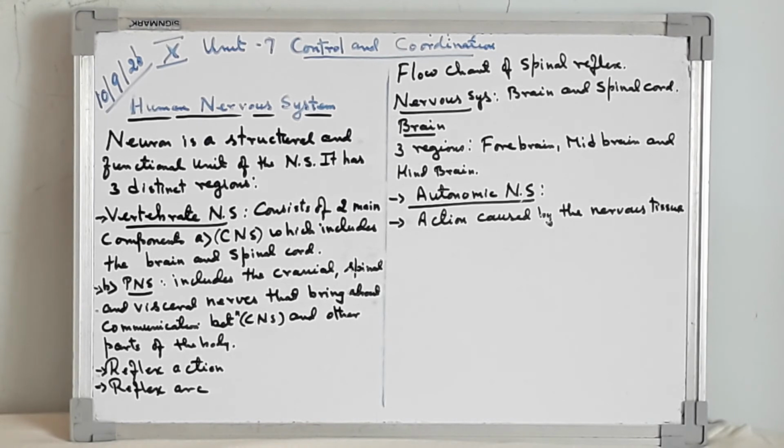Organs receive nerves from both these systems. They have opposite effects on the organs. One is inhibitory, the other is stimulating. Inhibitory means preventing a process. It helps the body to adjust and maintain the state rapidly.